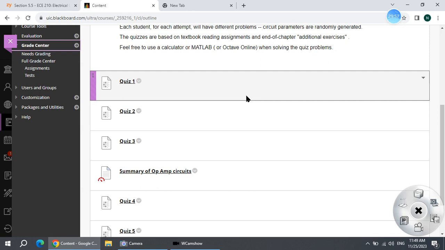Right? You already have your formula sheet. So first step, prepare your formula sheet. Go over the textbook, go over the reading assignment, and prepare your formula sheet. And then go over the quiz.